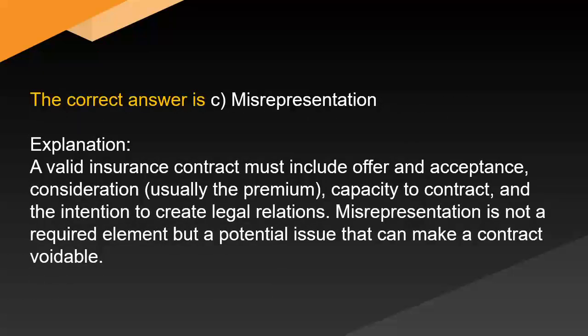Misrepresentation explanation. A valid insurance contract must include offer and acceptance, consideration, usually the premium, capacity to contract, and the intention to create legal relations. Misrepresentation is not a required element, but a potential issue that can make a contract voidable.